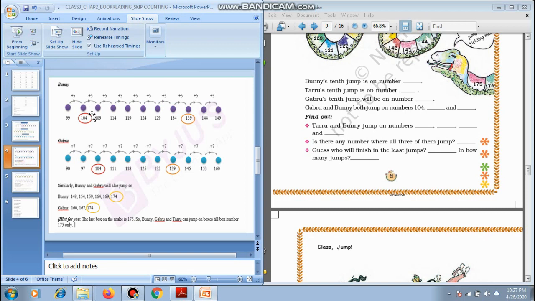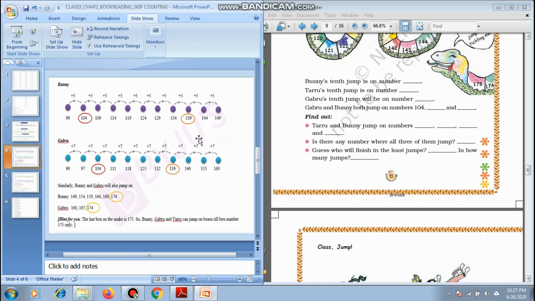So let's look here. Bunny, when we are seeing Bunny's jump, he is coming at 104 and 139, similar to Gabru's jump. So at 104 they both are going to jump, and at 139 they are also going to jump.